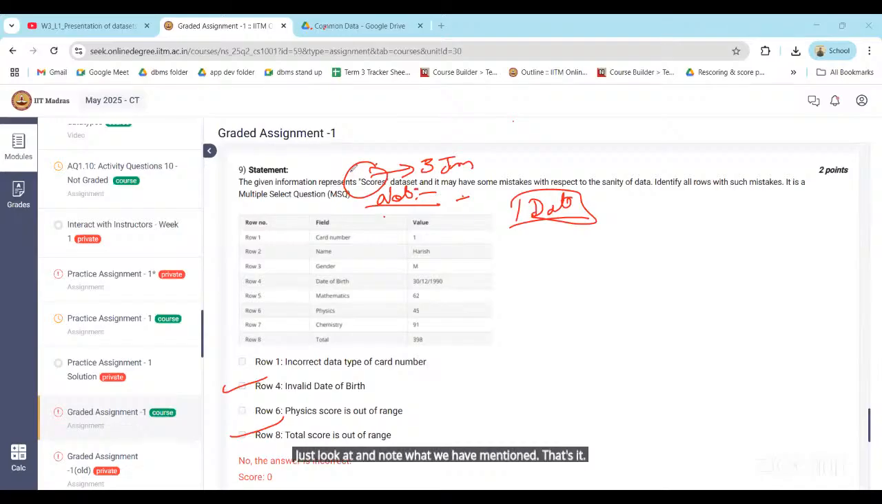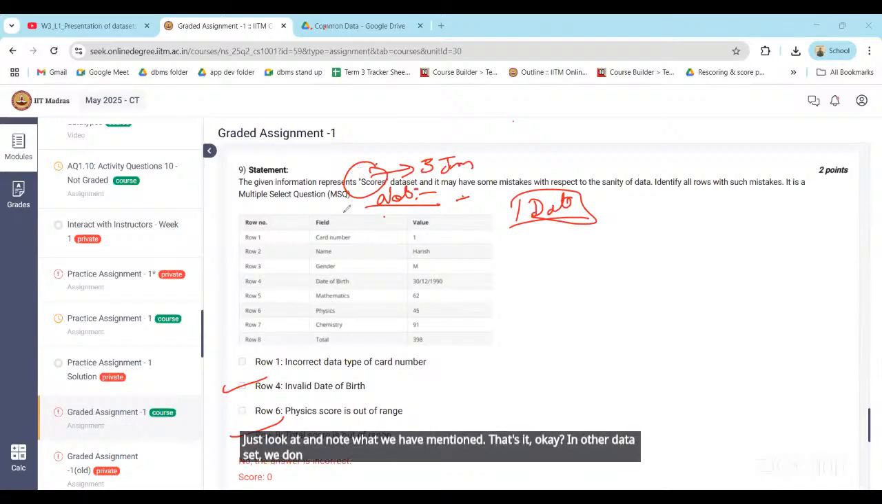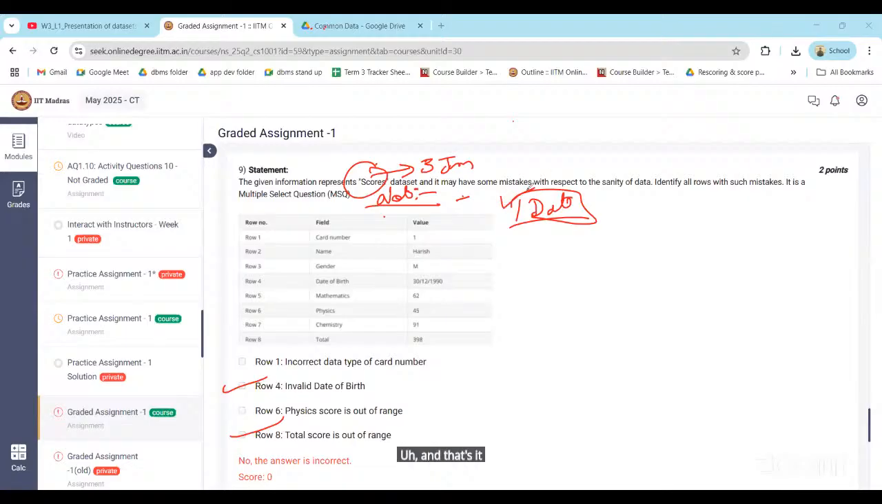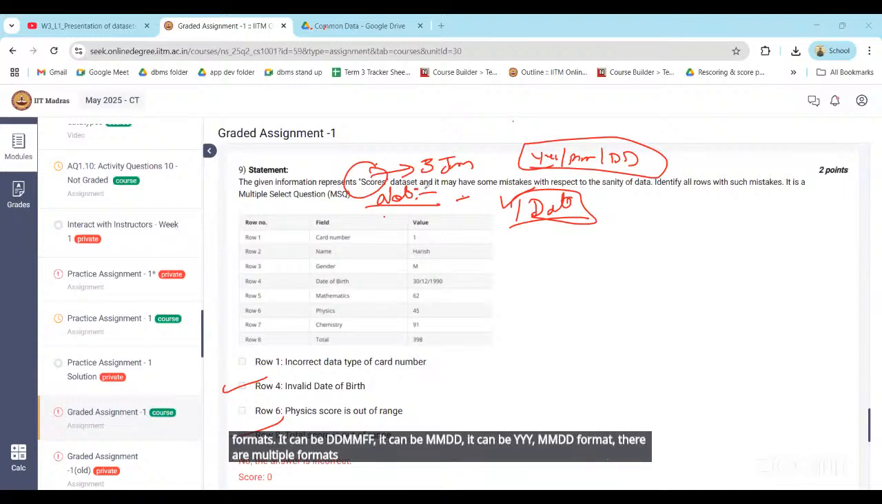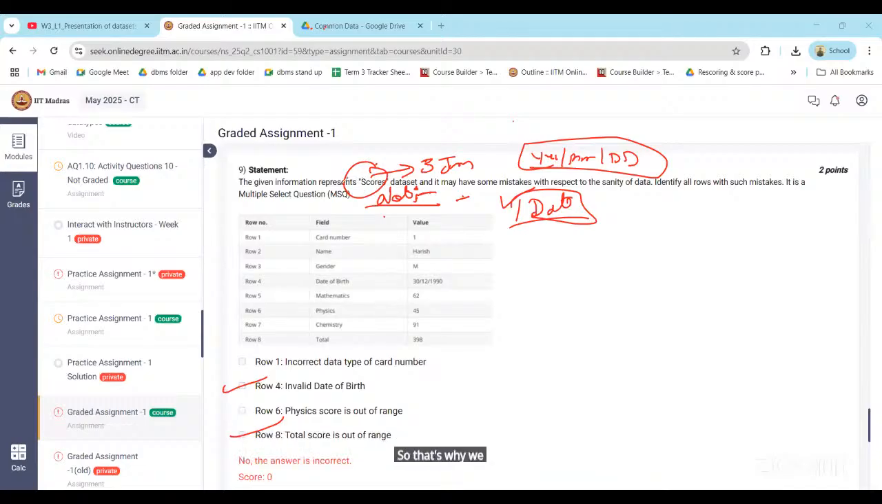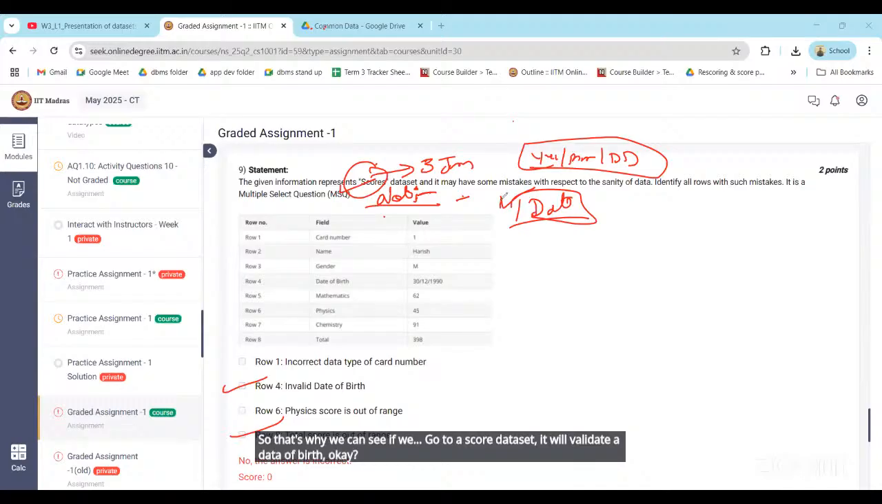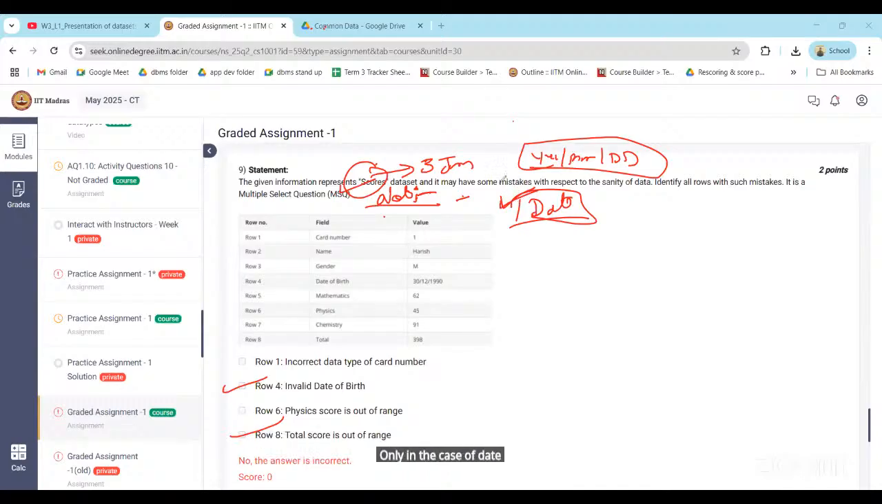In the other data sets, we don't have any date. Date is the only thing that can have multiple formats. It can be DDMM, it can be MMDD, it can be YYYYMMDD format. There are multiple formats of date here. So please look at the note we have mentioned. Here that note is missing. If we go to the scores data set, it will validate the date of birth. Only in the case of a date field do we have this confusion, because date can have multiple formats.